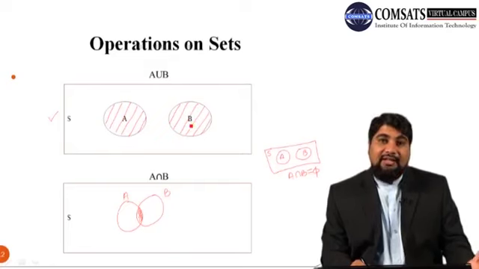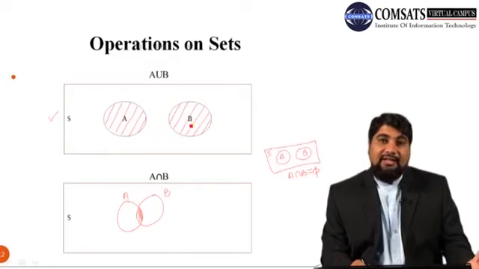And here we have the associative property, or associative law, of intersection of sets. A intersection (B intersection C) is the same as (A intersection B) intersection C. So here first we need to calculate the intersection of B and C, and on the right hand side we need to calculate the intersection of A and B first.